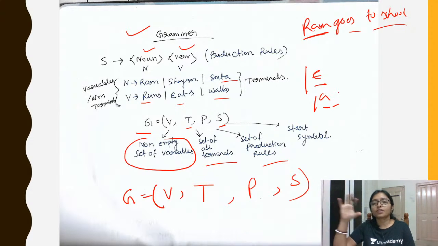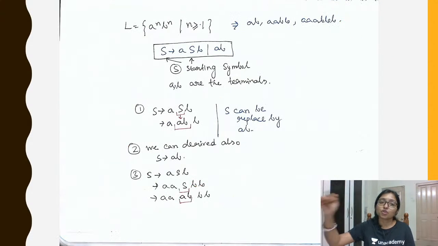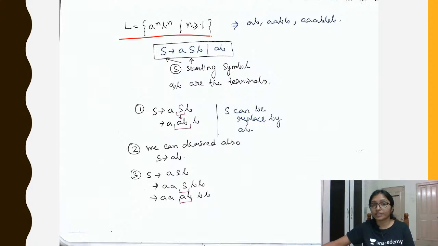I am giving you an example, and from that it will be more clear. Production rules are what you write as A tends to A and A tends to B. S is the start symbol. Now when you specify a to the power n, b to the power n, n greater than or equal to 1, this is not a grammar. This is a language.